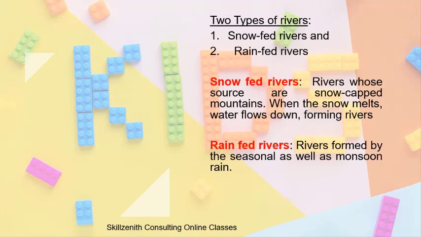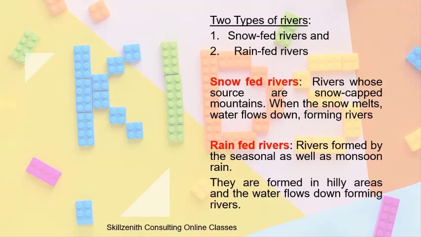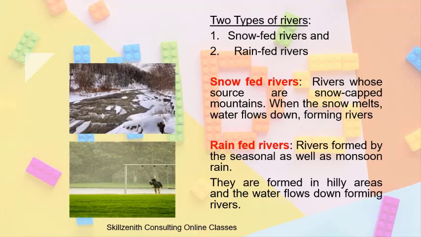Rain-fed rivers are the rivers formed by the seasonal as well as monsoon rain. So normally when it rains, the water gets accumulated on mountains, and when they flow down, the rivers are formed. So these are the two types of rivers. Normally they're found in hilly areas and the water flows down forming rivers. These are the two examples. The first picture that you see is of a rain-fed river, and the second picture that you see is a snow-fed river.